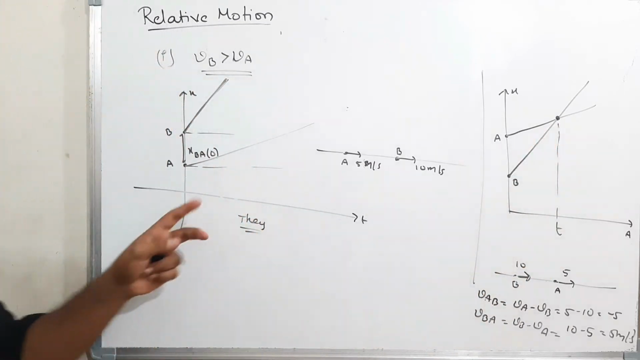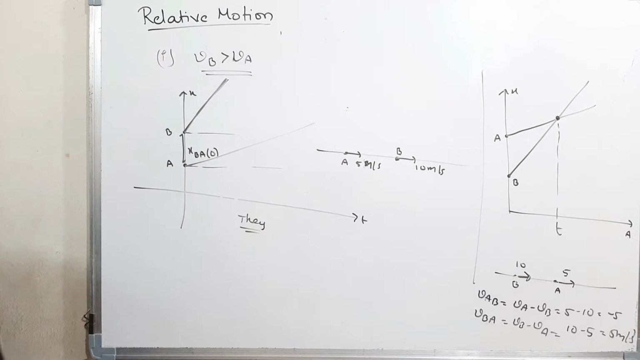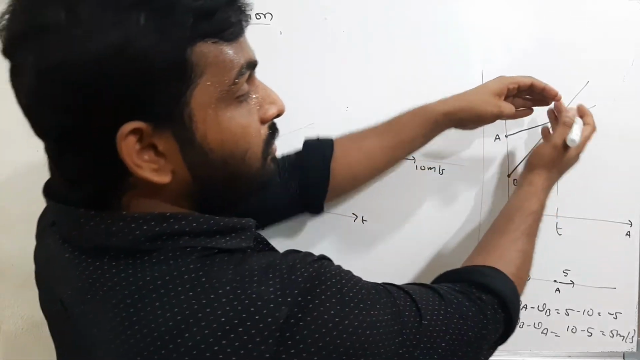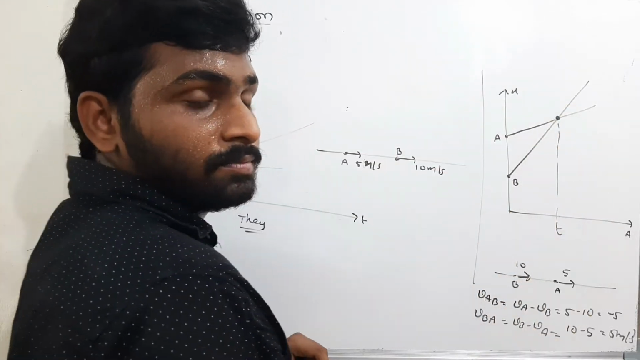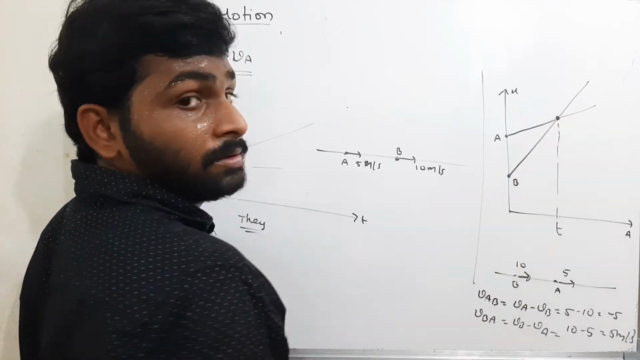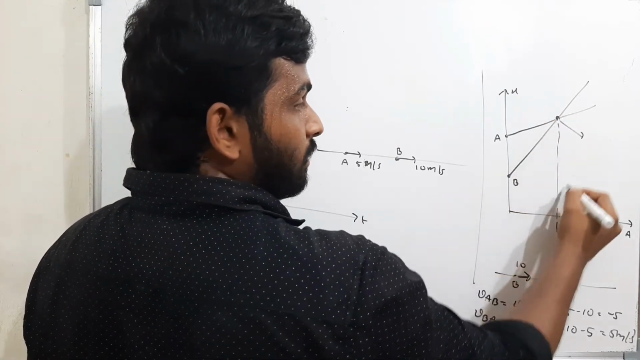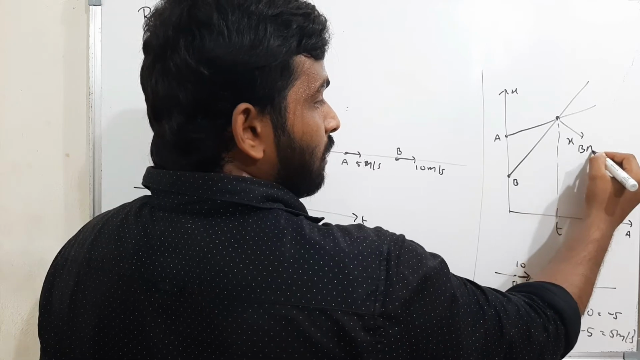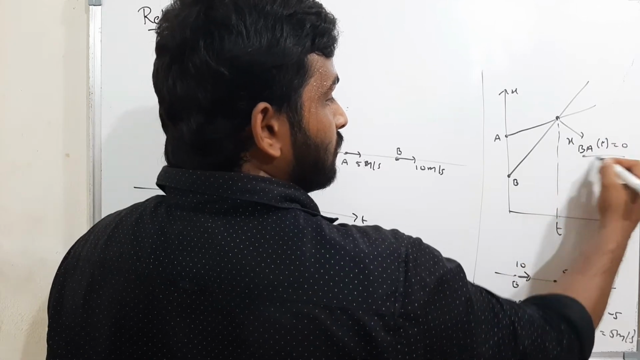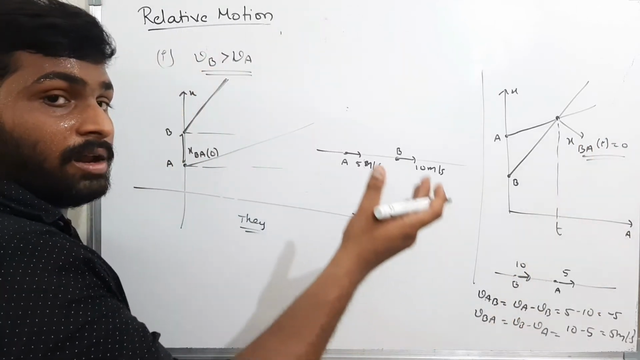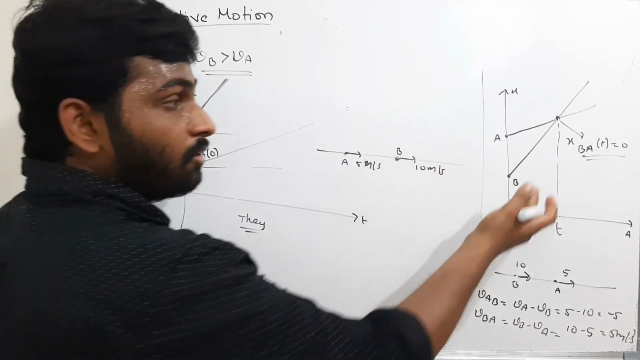If this is the condition, they won't meet at any time. But if this is the condition, they will meet after some time t. That means at the time t, x BA of t is equal to 0. The final relative position between them becomes 0 when they are colliding.